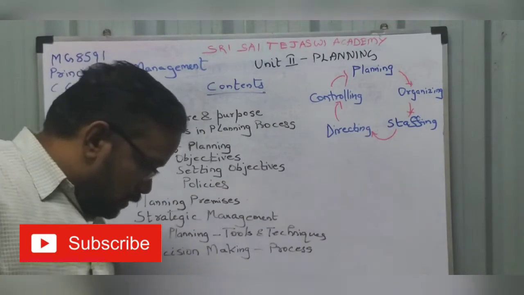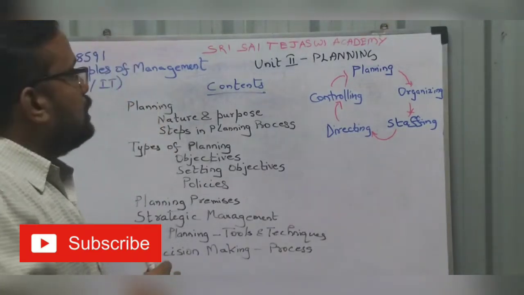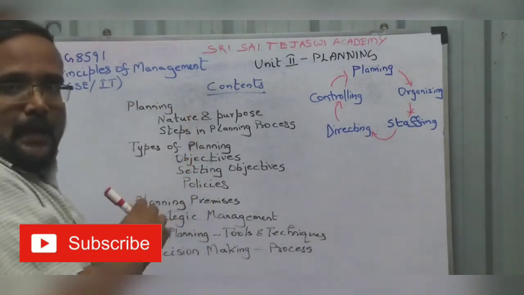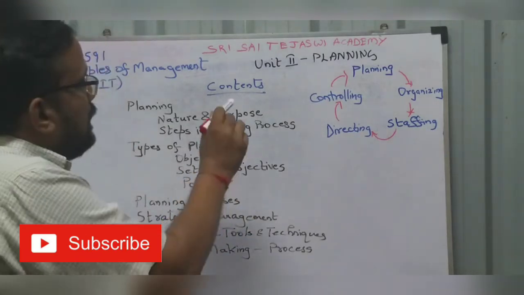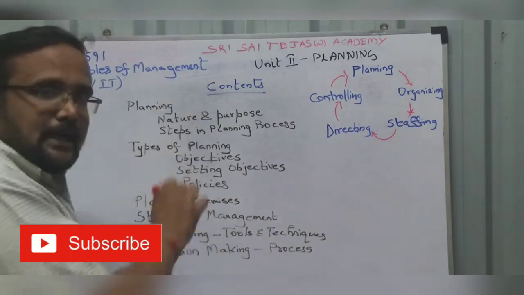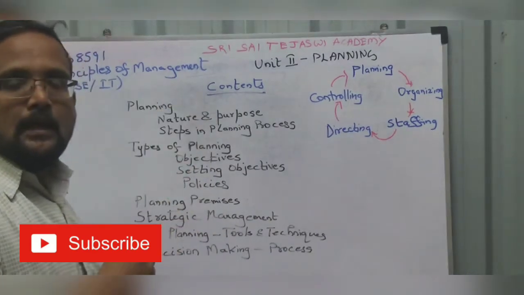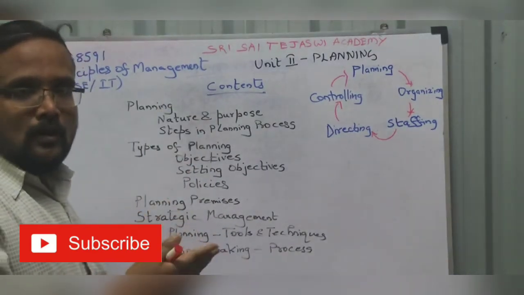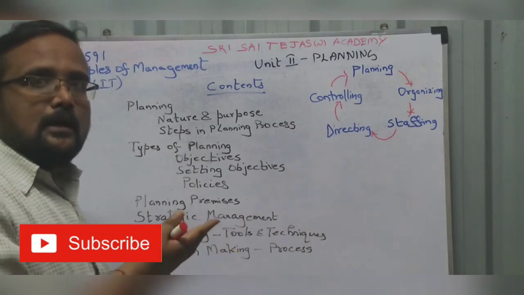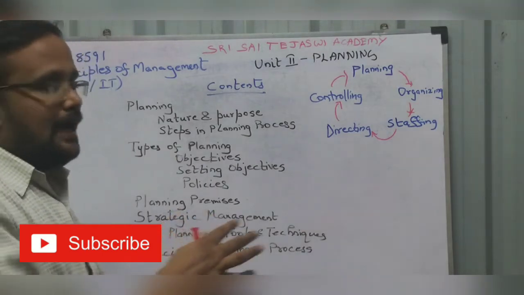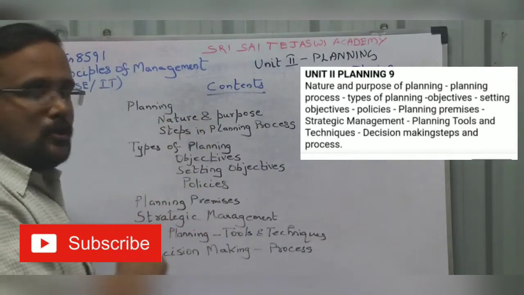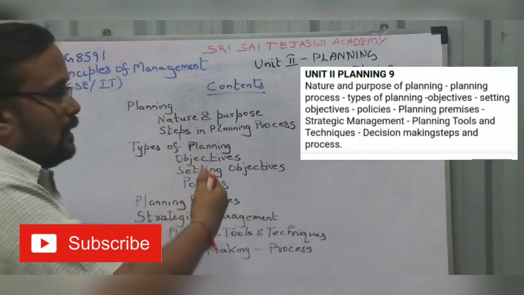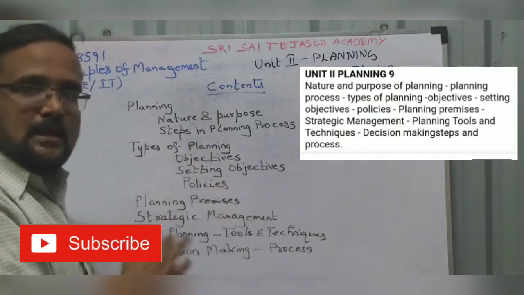Now coming to Unit 2, planning. In this video you can see the syllabus of Unit 2. I have listed the syllabus in a systematic manner so that you can check whether we are going as per the Anna University syllabus.